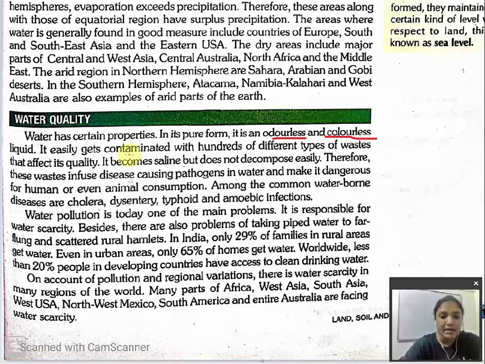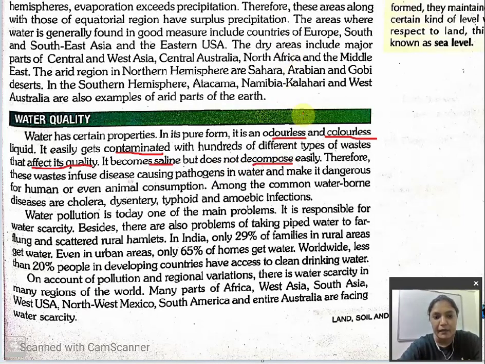If the water is in its pure form, clear everyone? It easily gets contaminated with hundreds of different types of waste that affects its quality. Then water can get easily what? Easily contaminated. We can easily contaminate water with different types of waste that affects its quality, and the quality of the water also can what? Degrade. It becomes saline but does not decompose easily. The water can become what? Salty, but it will not decompose.